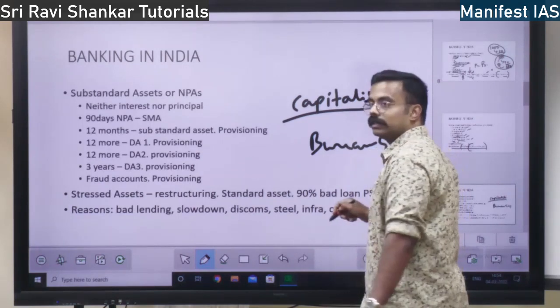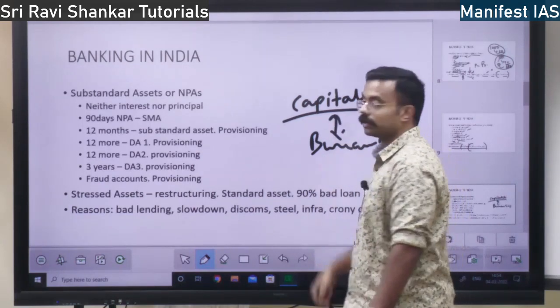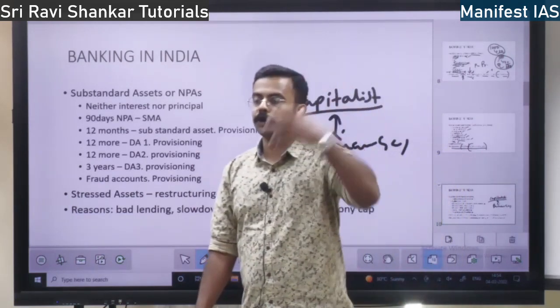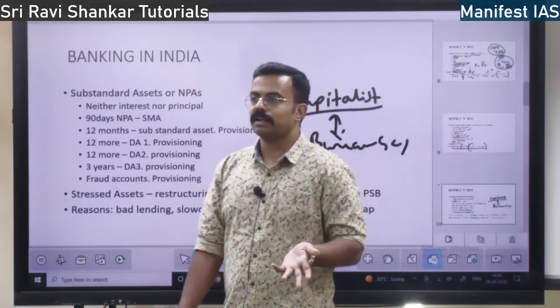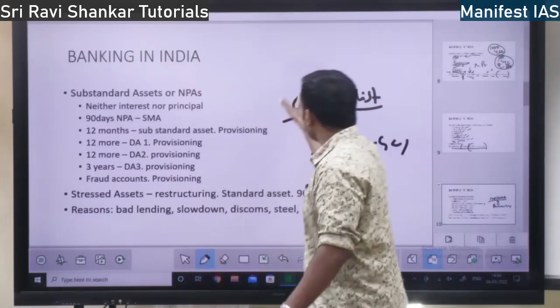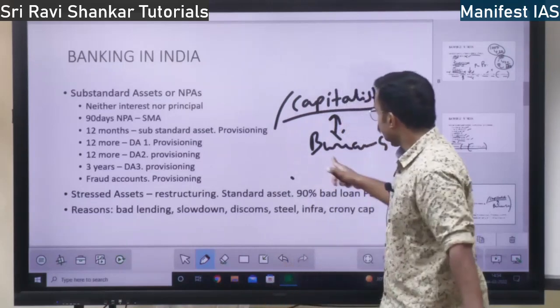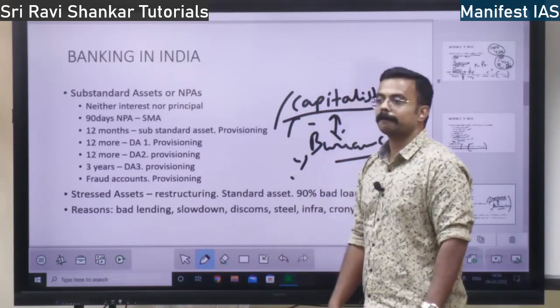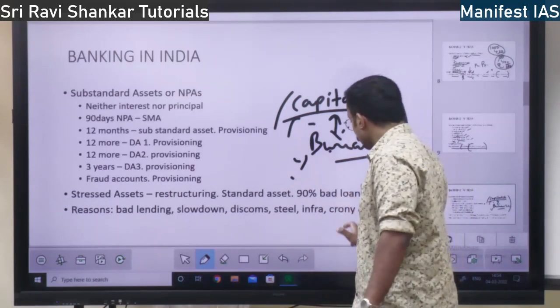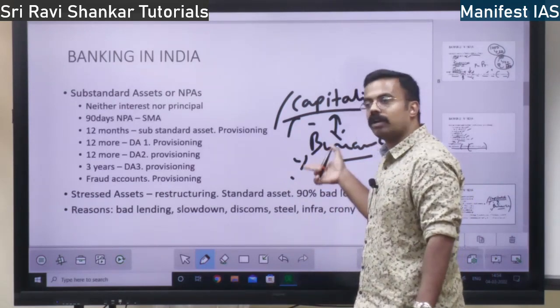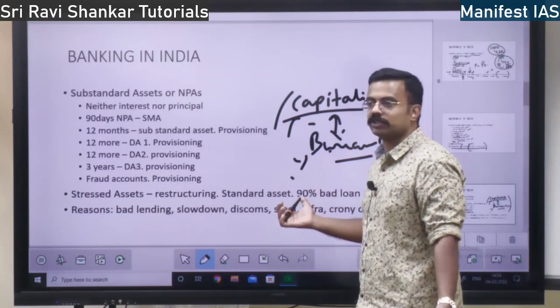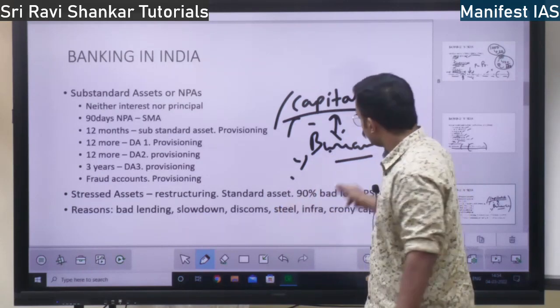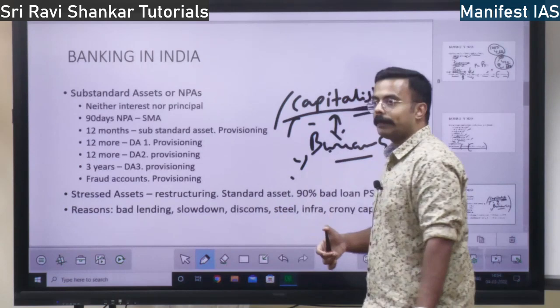Bureaucracy means government. They are friends. Rich people and bureaucracy, that is what is happening. This concept is called crony capitalism. Bureaucracy will help the capitalist, and the capitalist will help the bureaucracy. So bureaucrats and bank managers, all of them are civil servants only. They are serving the public. So what do they do? They are friends of capitalists.